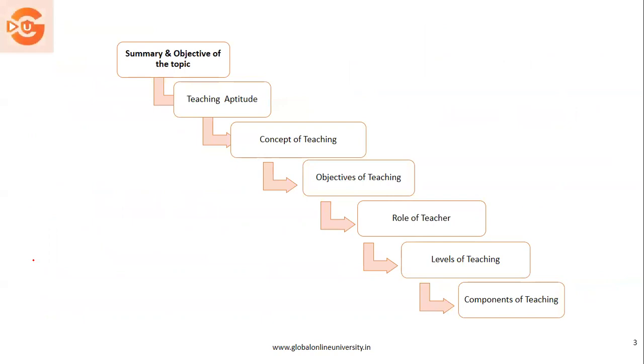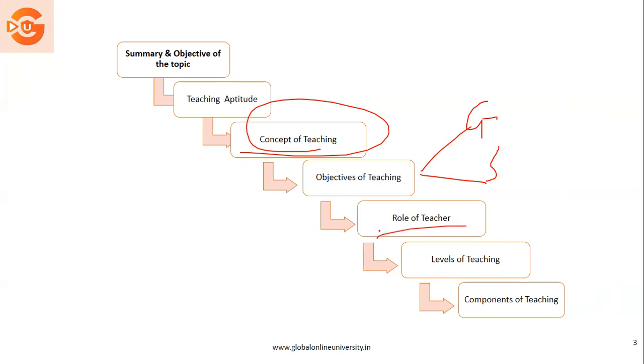Let us summarize what today's lecture is about. Today's lecture is about the unit Teaching Aptitude, in which we are going to see the concept of teaching. We are going to talk about objectives at two levels, that is general and specific. We are going to understand the role of the teacher. We are going to see the levels of teaching, and we are going to talk about the components of teaching.